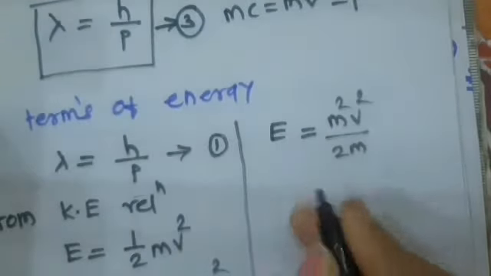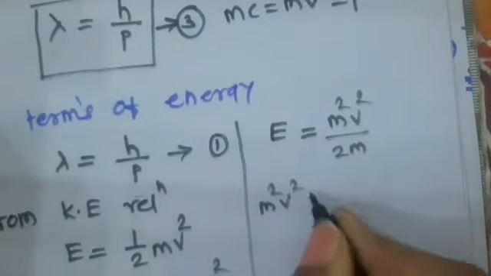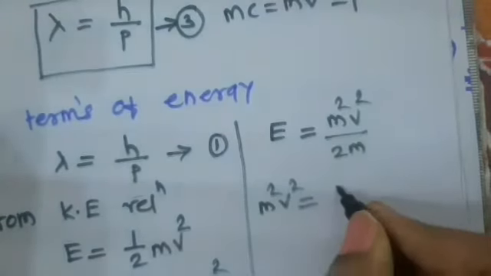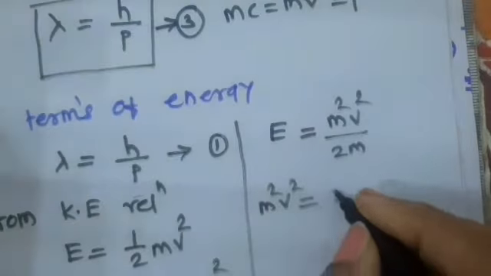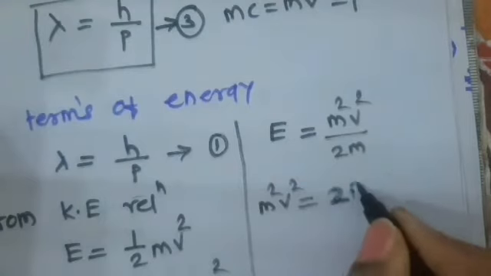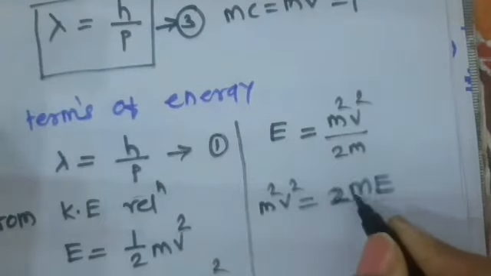So we get m square v square is equal to 2mE.